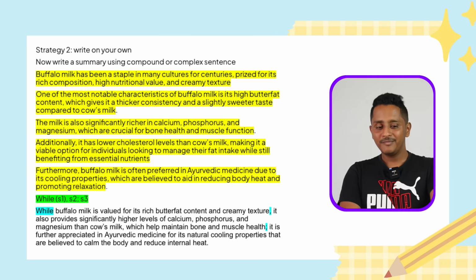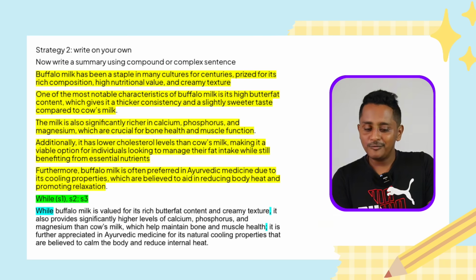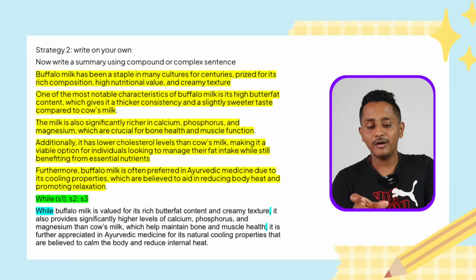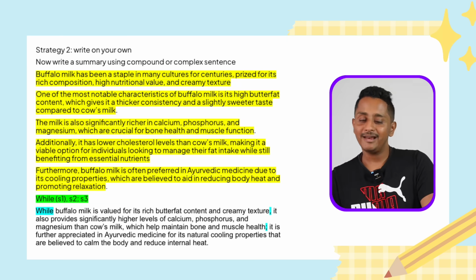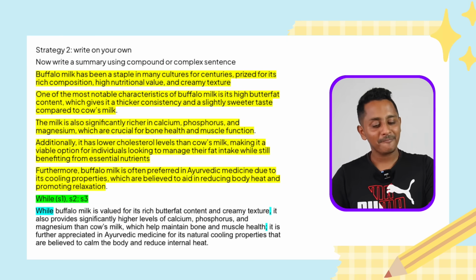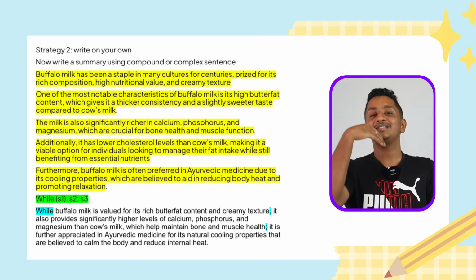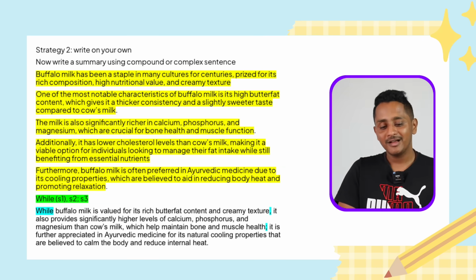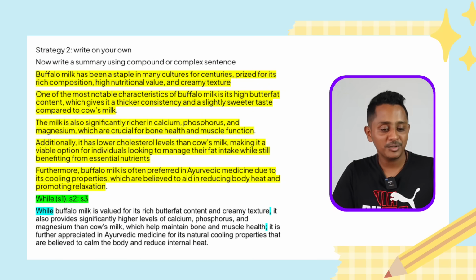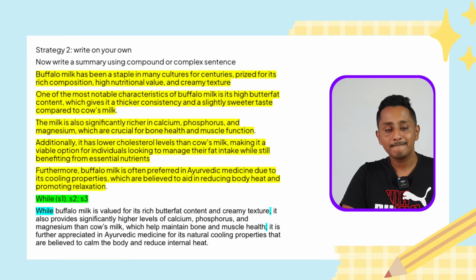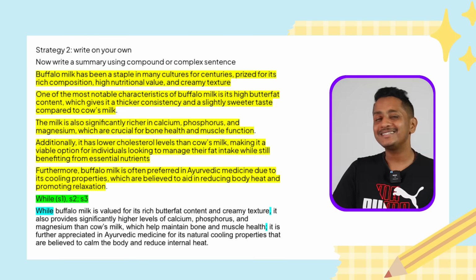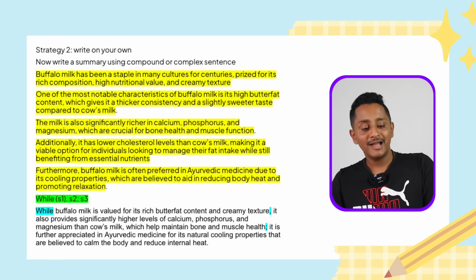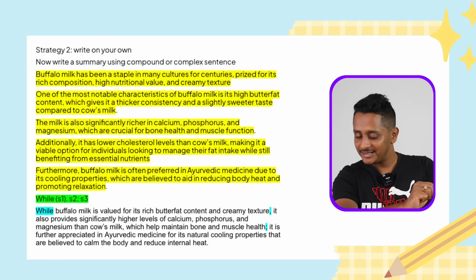So this is what I have written. While buffalo milk is valued for its rich butterfat content. Now, butterfat content is in the second thing that I have highlighted, is its high butterfat content. And creamy texture. Creamy texture is in the first sentence. It also provides significantly higher levels of calcium. Calcium is in the third sentence. Phosphorus and magnesium than cow's milk. Than cow's milk is in the second sentence. So basically I'm picking up few things and making a sentence on my own, which help maintain bone and muscle health, bone and muscle function in the third sentence.